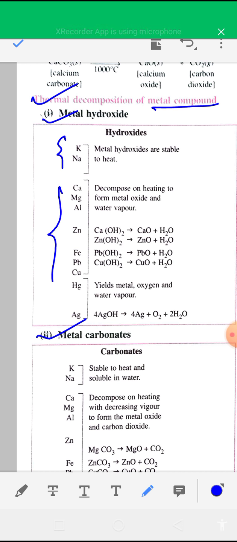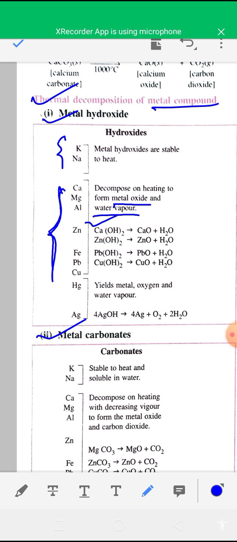And metal hydroxides of metals such as calcium, magnesium, aluminium, zinc, iron, lead, copper, on heating will decompose to give the respective metal oxide and water vapor. For example, when calcium hydroxide is heated, you will get calcium oxide, that is CaO, and water vapor, H2O.